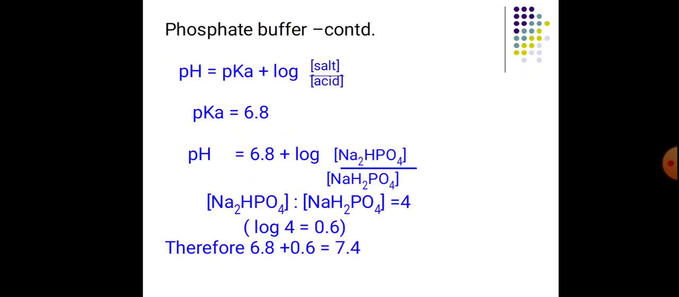Here also let's apply it in the Henderson-Hasselbalch equation. pH is equal to pKa plus log salt by acid. Here the pKa is 6.8. So the pH is equal to 6.8 plus log Na2HPO4 by NaH2PO4, whose ratio is 4. So pH is equal to 6.8 plus log 4. Log 4 is 0.6, and so we get pH as 7.4, which is the pH of plasma.